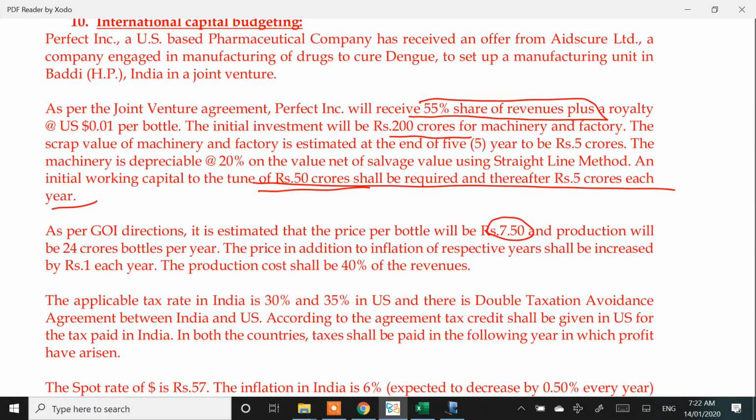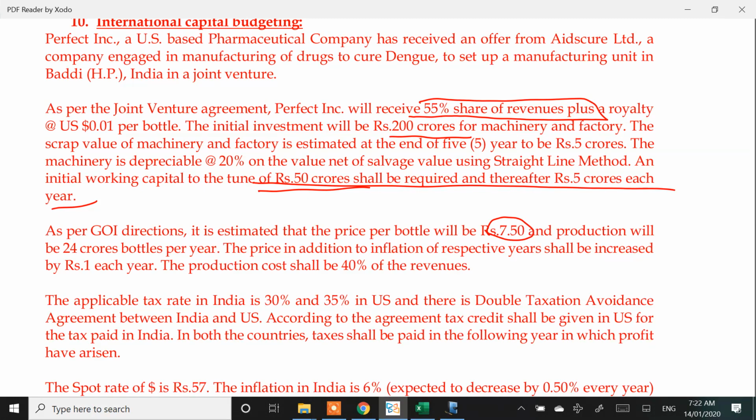When it comes to in between flow, I had to calculate the selling price. Different answers are possible for selling price. I think Institute has taken this 7.5, 8.5, 9.5, 10.5, 11.5 and then added the inflation. Then we had the royalty payout which was to happen. Royalty payout was a tricky calculation because I had to first forecast the exchange rate.